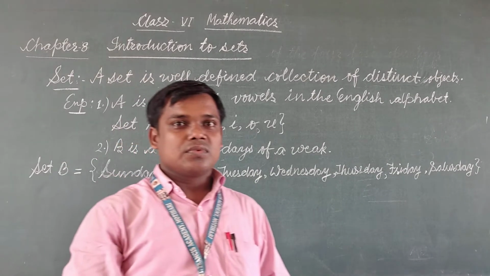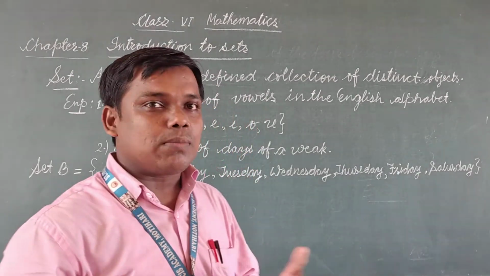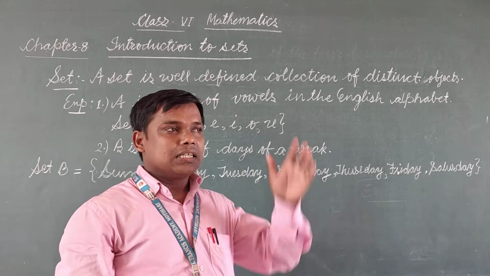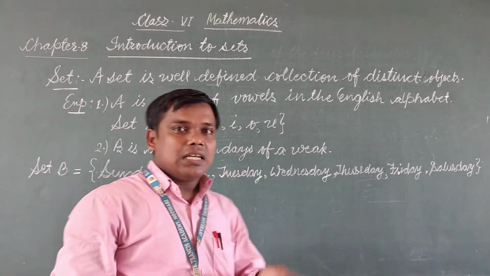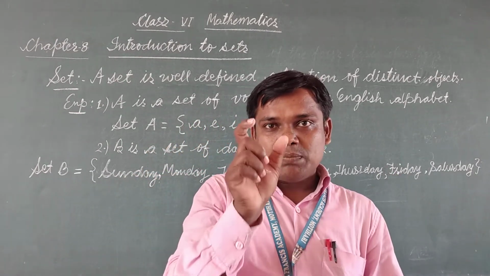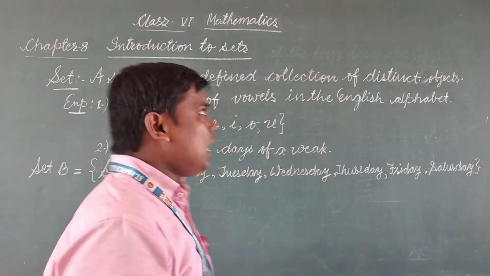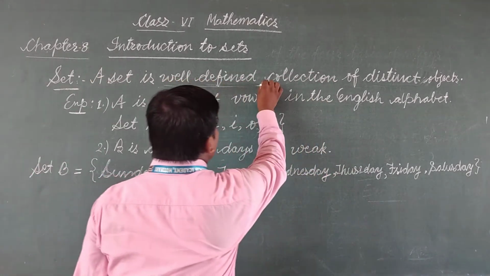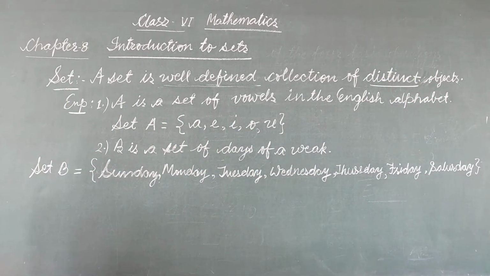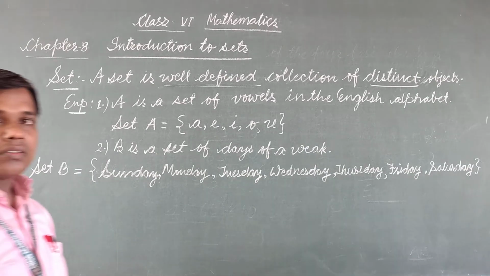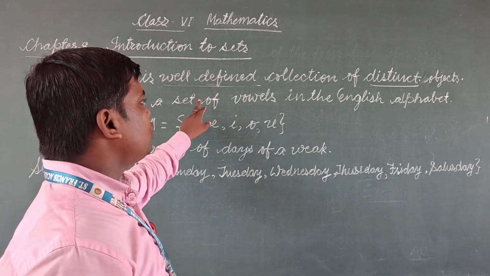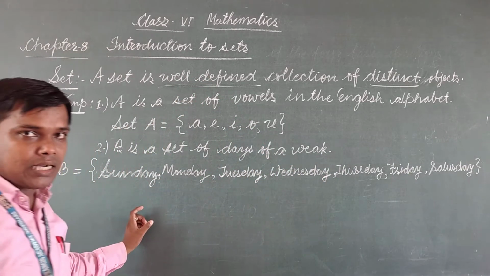Now, as we are talking about a set, a set here means a collection of different things which makes a set, but we have to understand the meaning of well-defined and distinct. Try to understand these two terms with these two examples.